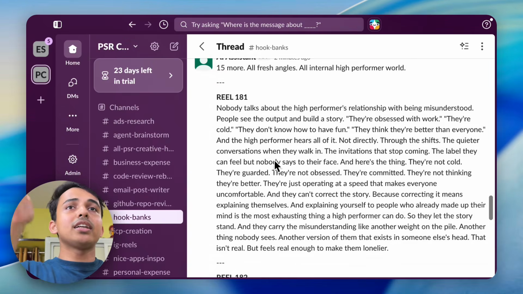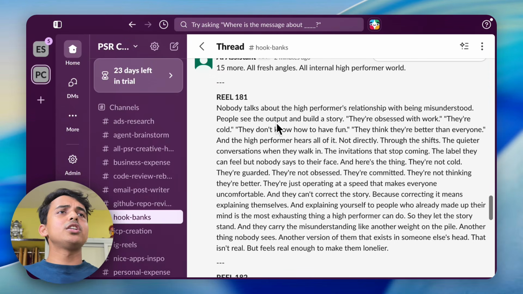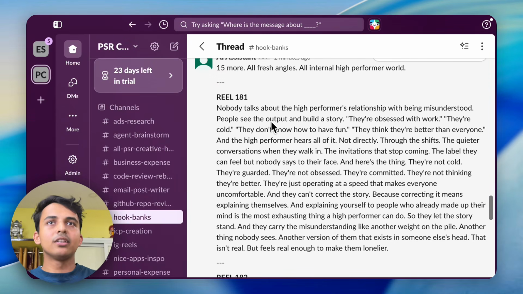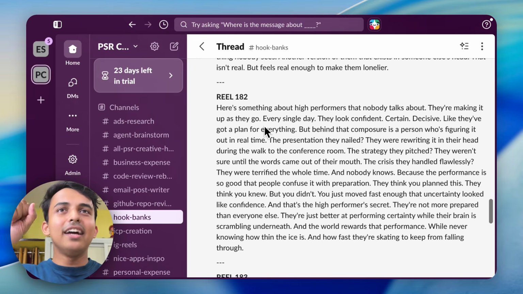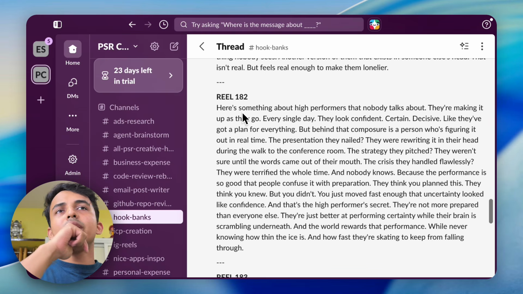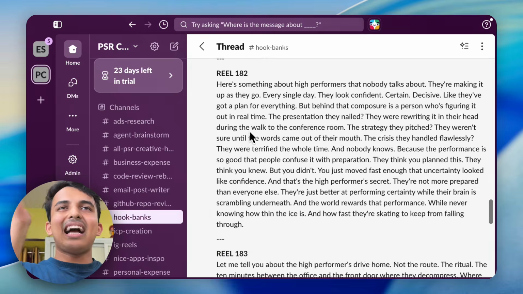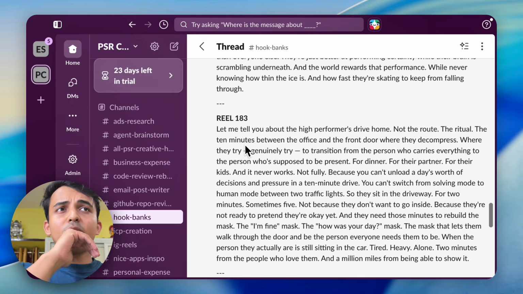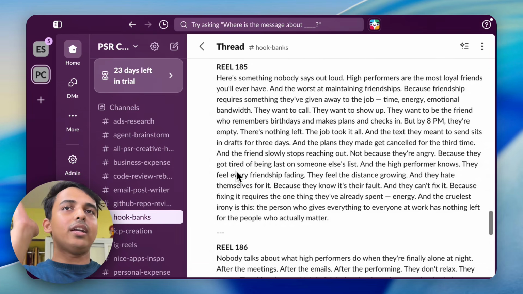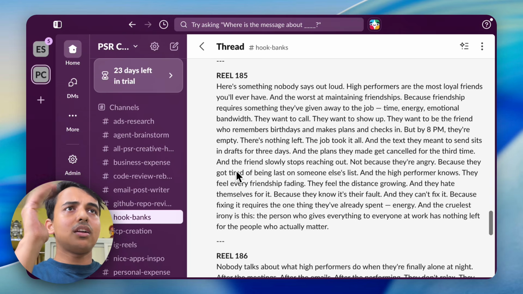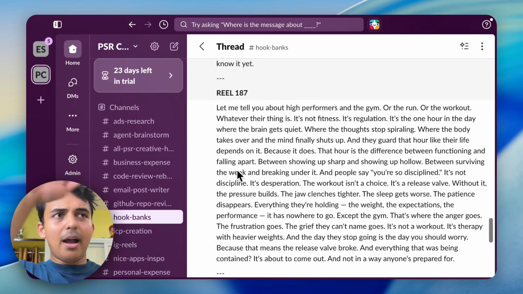We asked it for 15. It gave me: nobody talks about high performance relationship with being misunderstood. I like that, it's like the hook, and I read things very fast, so that's why I like this. 182: here's something about high performers that nobody talks about. They're making it up as they go. Nah, I don't like it. Let me tell you about high performance drive home. Nah, I don't like it. People love to say fake it till you make it. No, I don't like it. Okay, so I'm going to read it later.